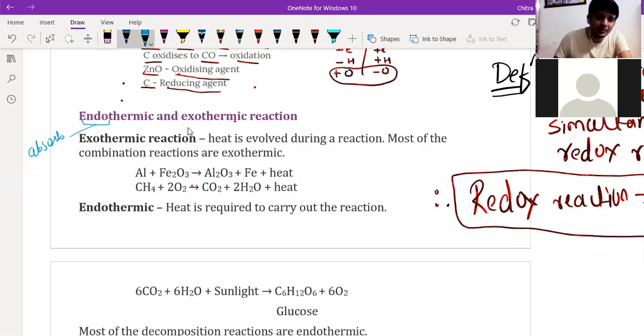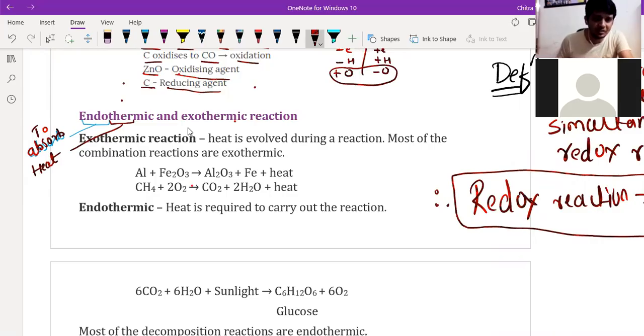And therm is related to heat. That means those reactions in which heat is going to be absorbed are called endothermic reactions.